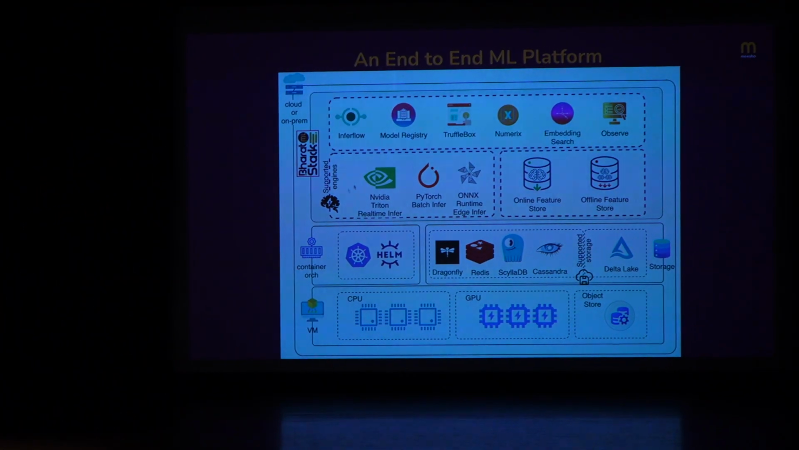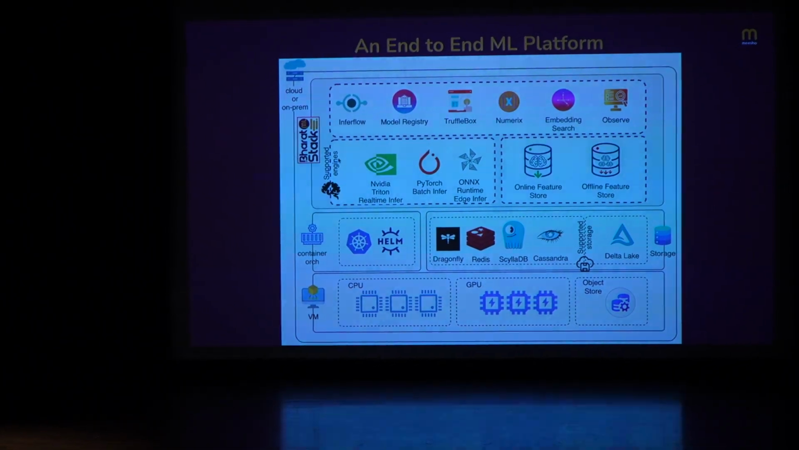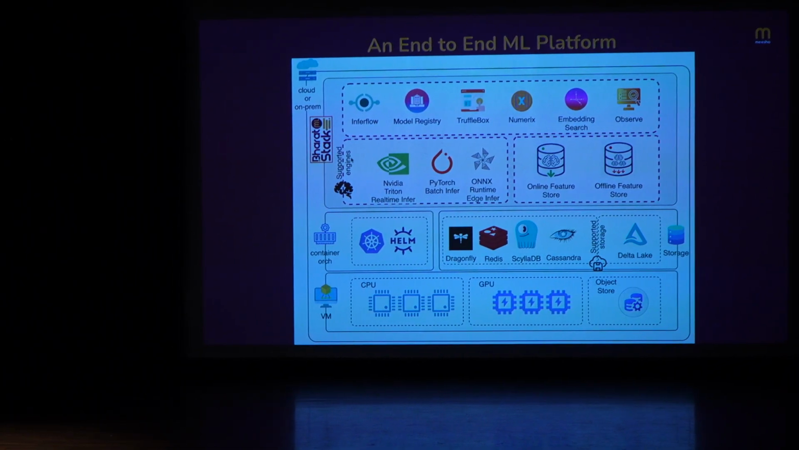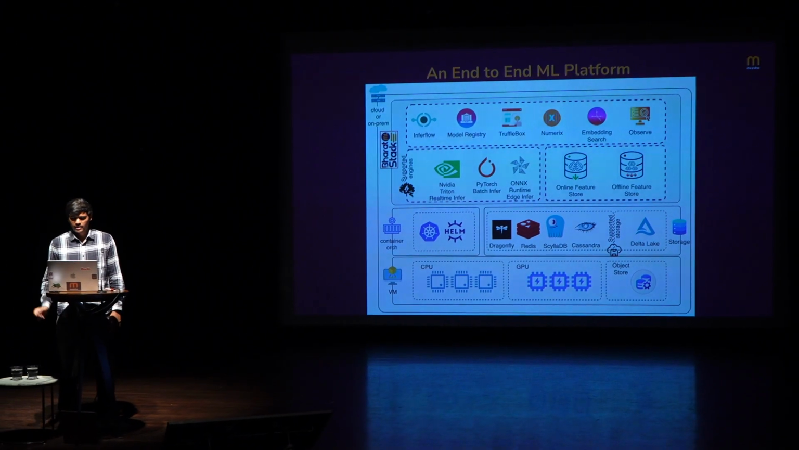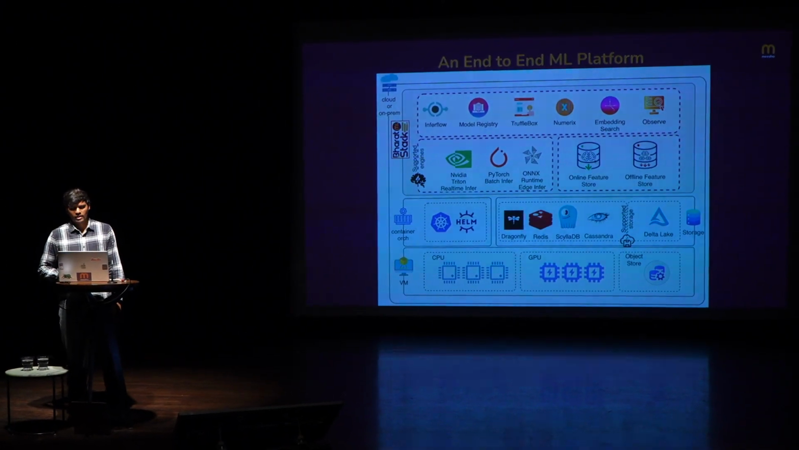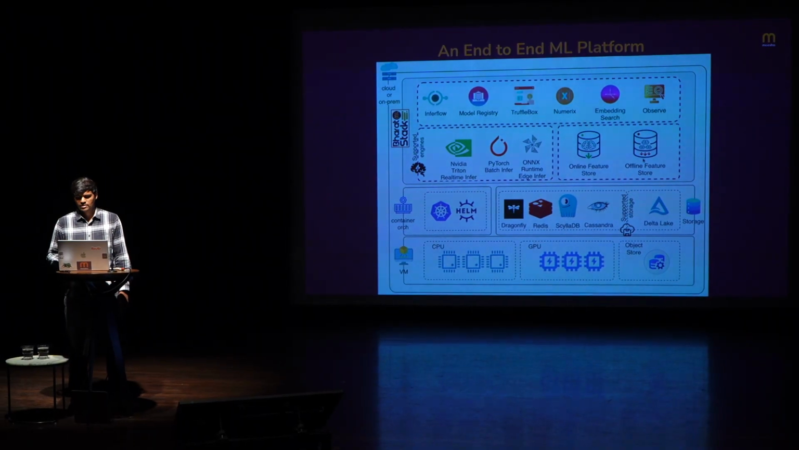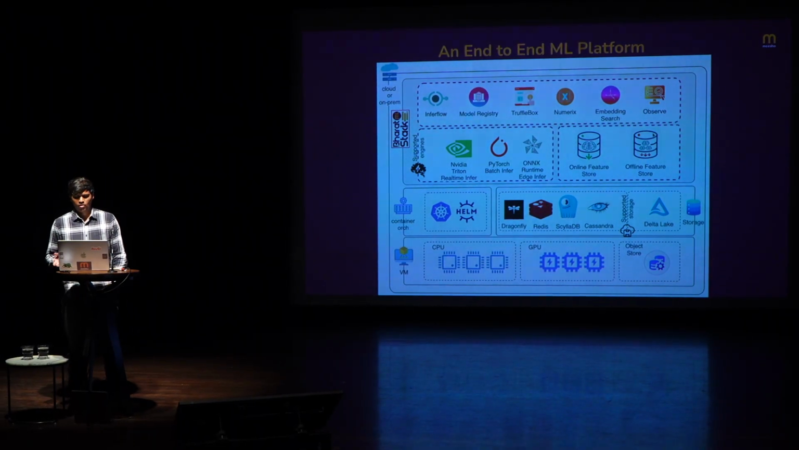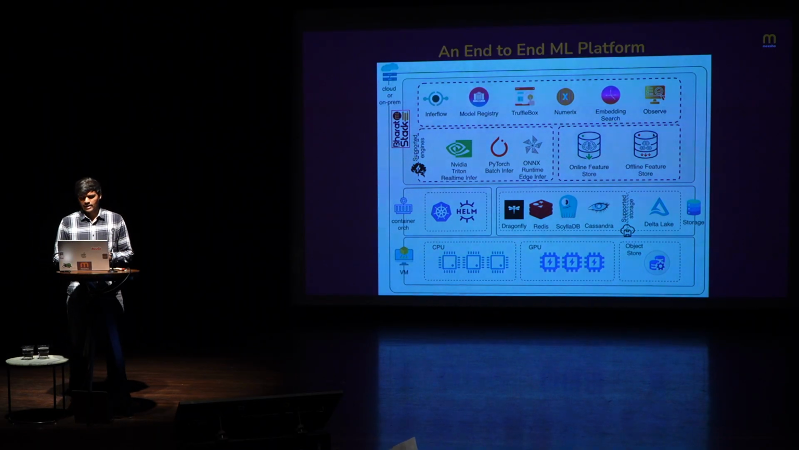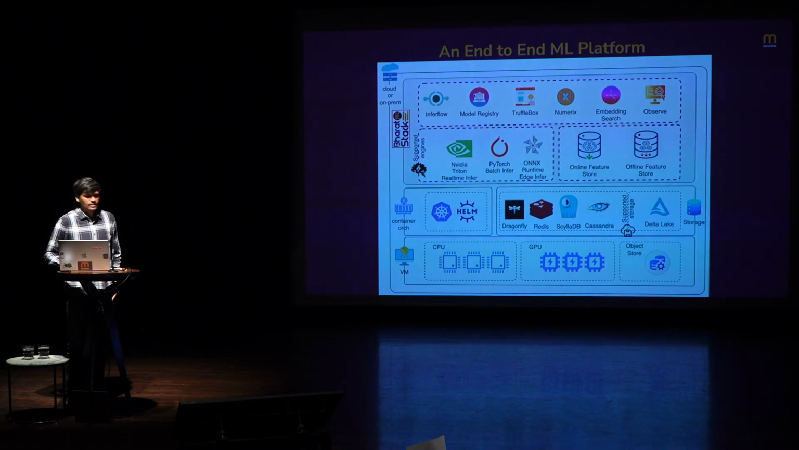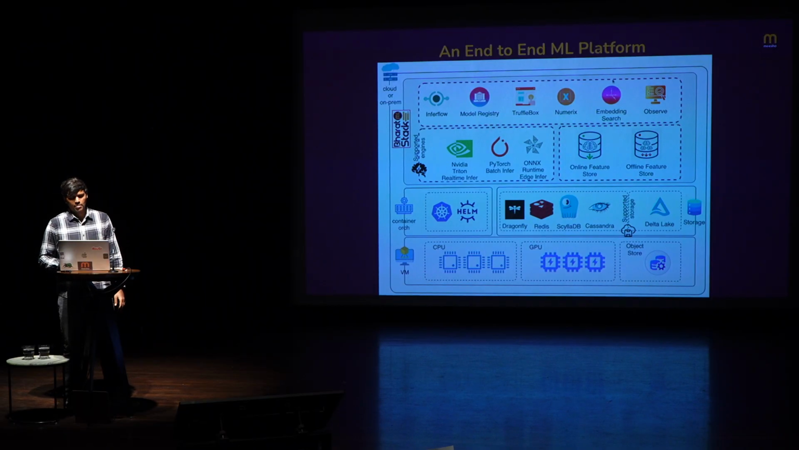And this is our end-to-end ML platform and all of its different components. The main component here is your inference service, and we support multiple engines, like NVIDIA Triton, PyTorch, ONNX, and Edge Inference. Then one more important component is your online feature store and offline feature store, where your features are stored. Initially, we store them in offline, then we move them to online for real-time serving. On the top you see the different ML platform services like InferFlow, Model Registry, Trufflebox, and Embedding Search.